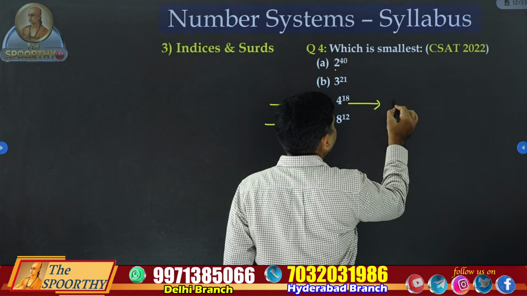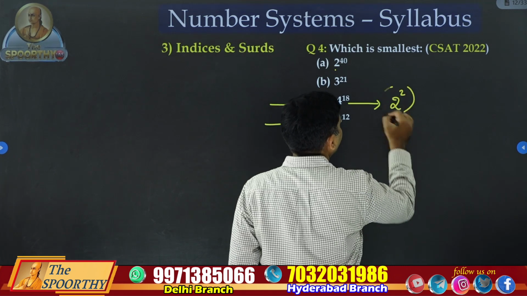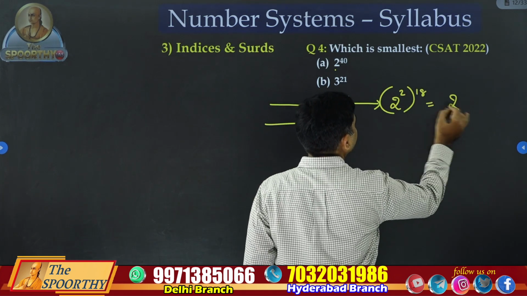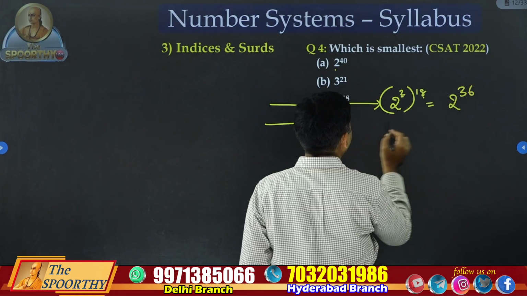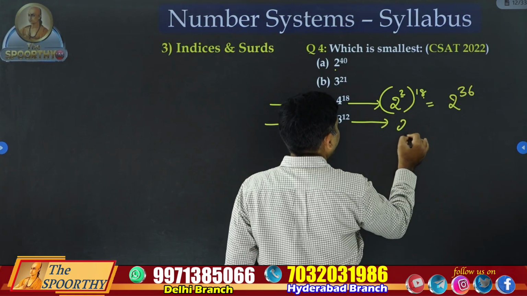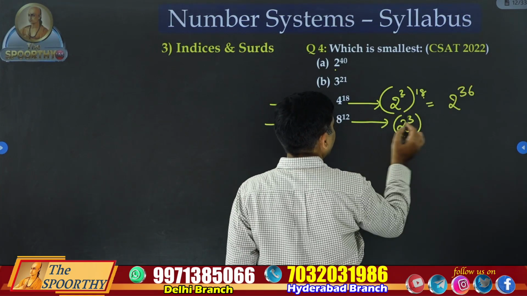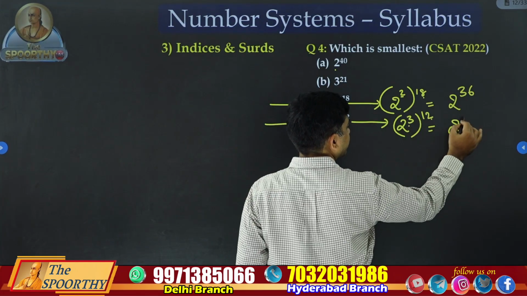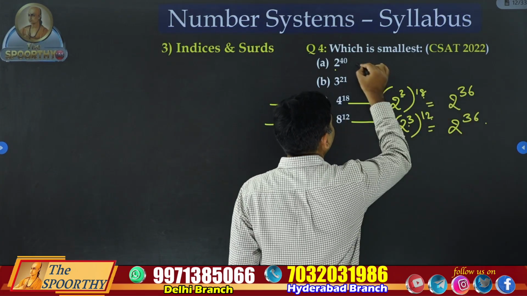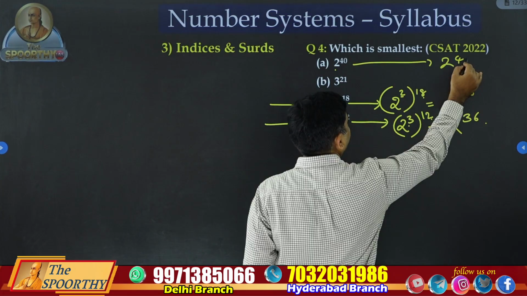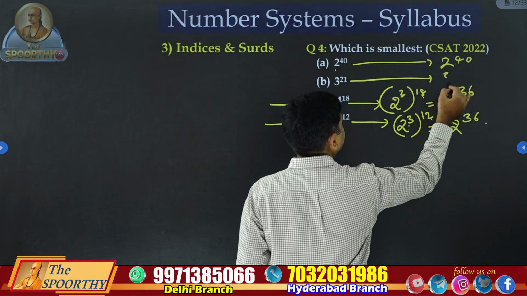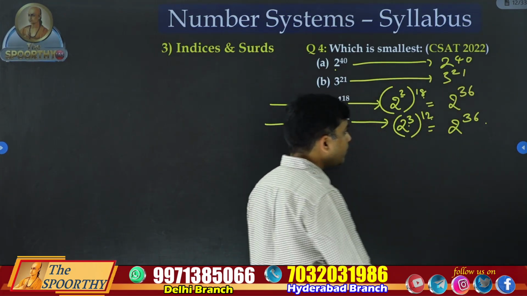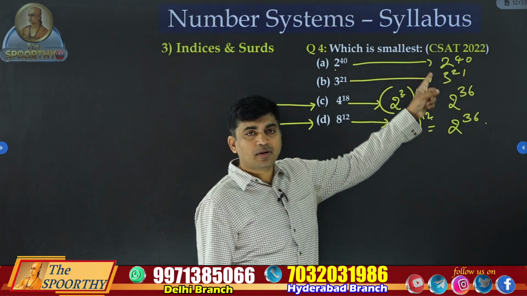So this 4 is 2 square. Power 18 means 18 twos are 36, so 2 power 36. 8 is 2 power 3. Power 12 means 12 threes are 36, so 2 power 36. First number is 2 power 40. Second number is 3 power 21. Now you have these 4 numbers.